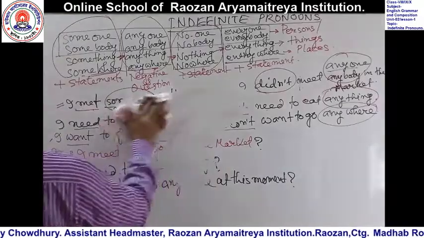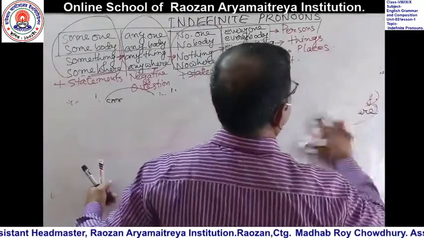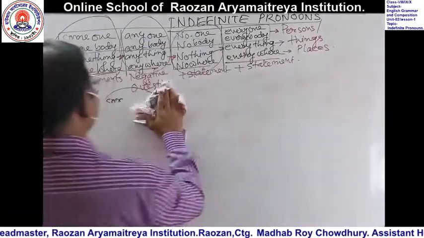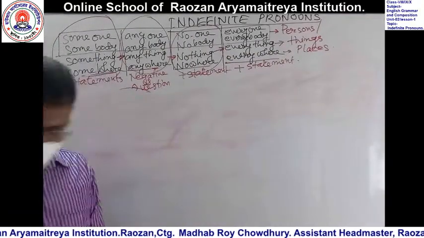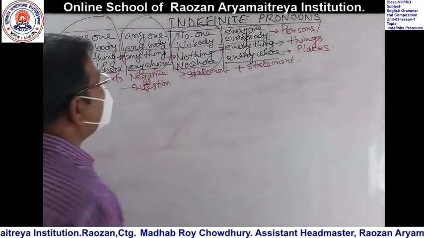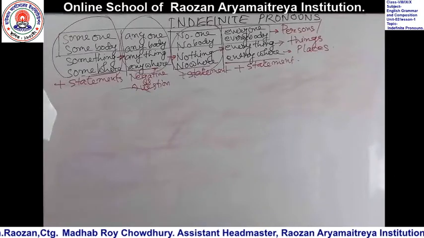Okay, dear learners, I erase it. Now try to make a sentence by using no one.